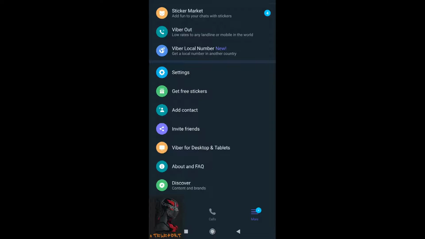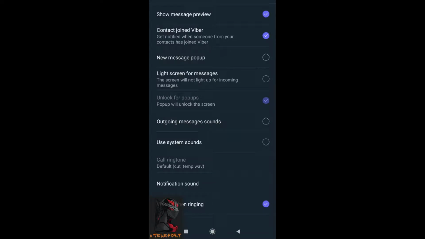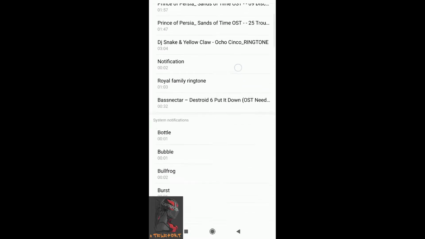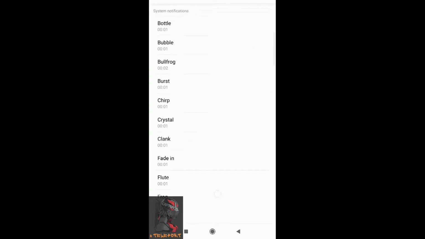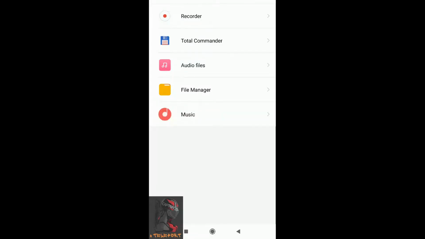You're gonna see this. Press Settings, then Notifications, and here you can see notification sound, ringtone. Here you can choose one of the standard ones or choose a local ringtone and choose yours from the file manager. This was the standard first way.